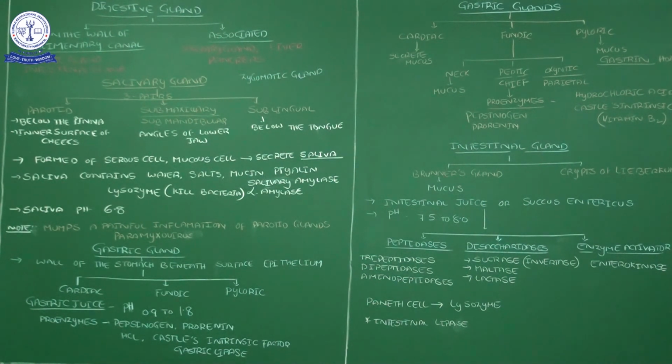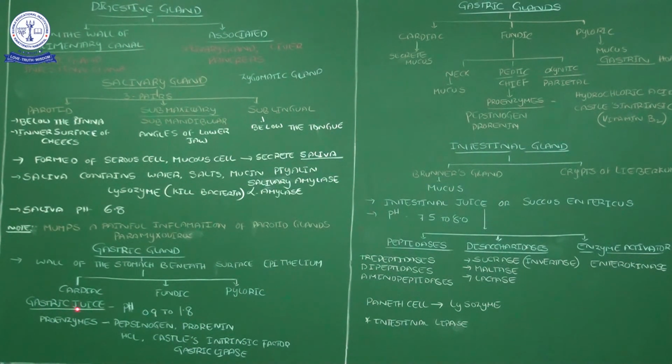In the diagrammatic representation of the human digestive system, the stomach has 3 regions. One is the cardiac, the part nearby the heart, then the fundic, the middle part, and the last, distal part, the pyloric part. So the cardiac, fundic, and pyloric glands all secrete several things. All the components together we call the gastric juice.